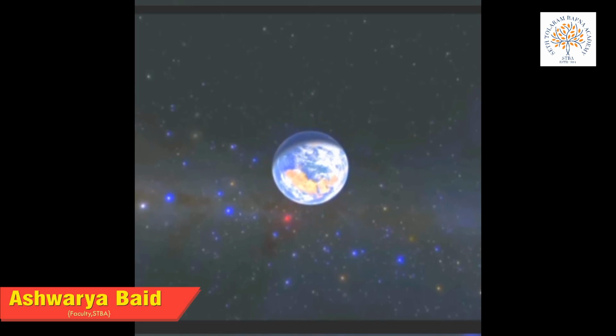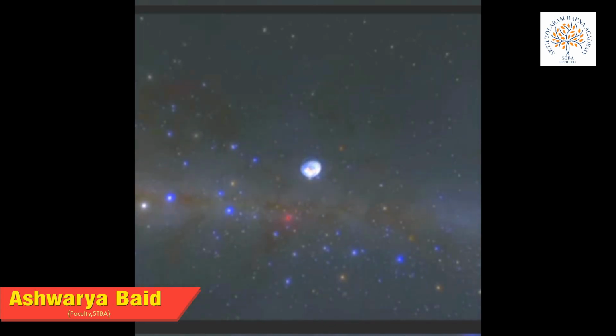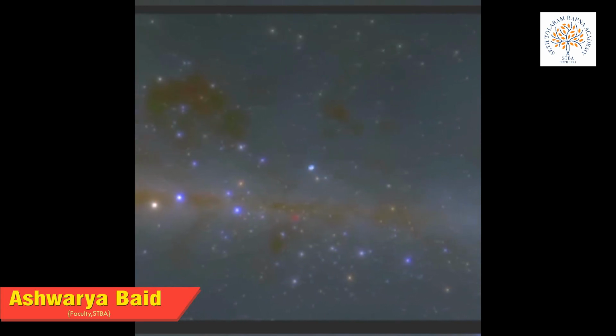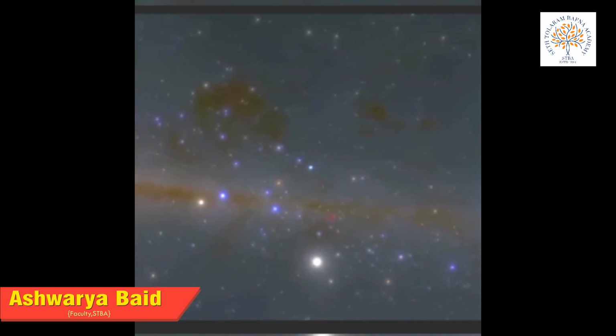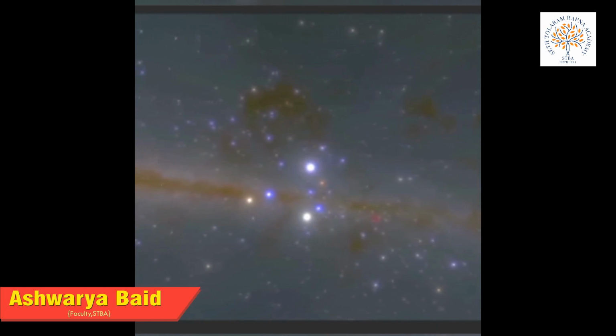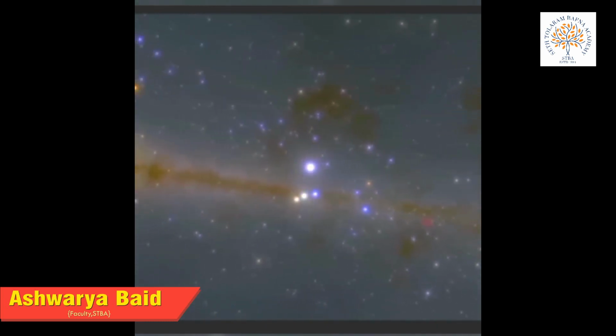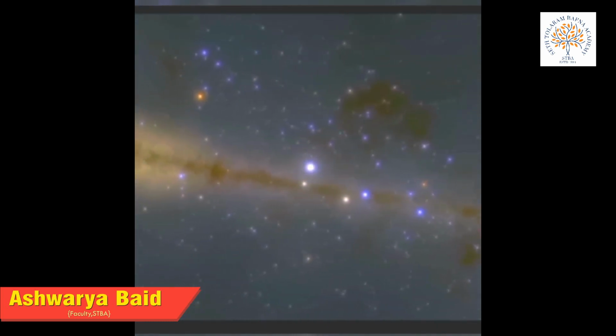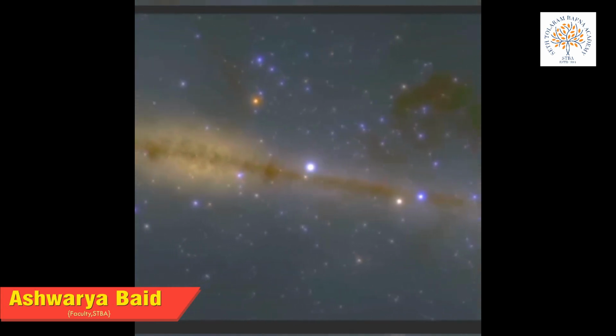Now what you can see in space are different types of constellations and celestial bodies. And this is the orbit in which we revolve around the sun. There are many more planets in our solar system. The nearest planet in our solar system is Mercury.